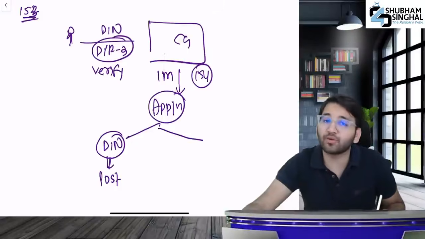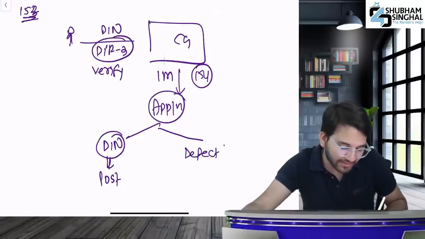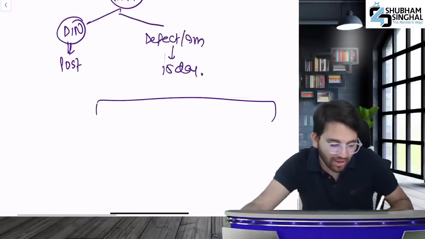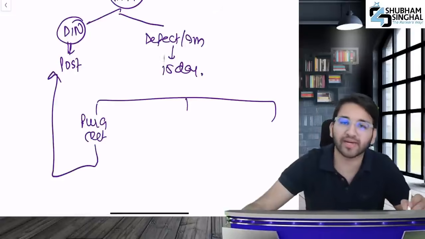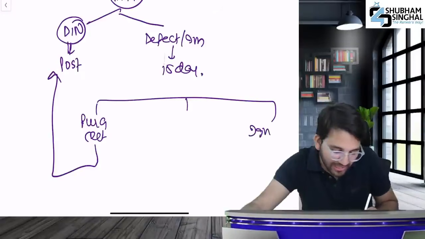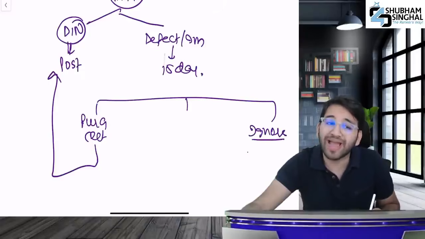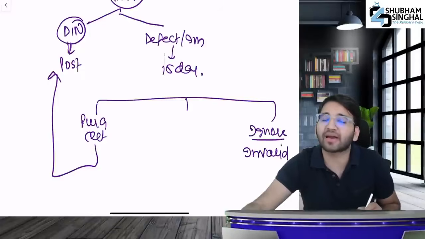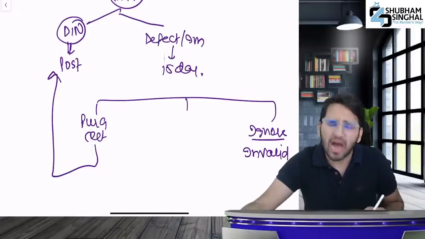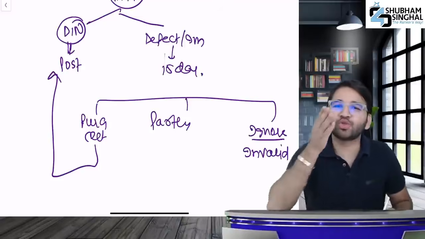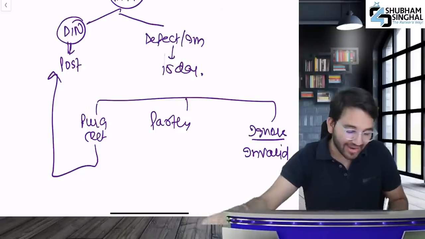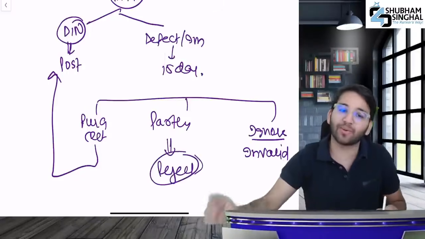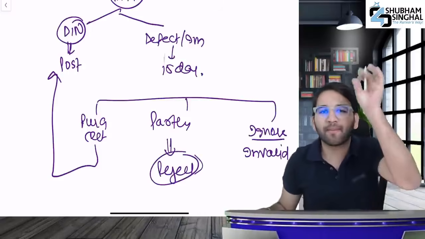If after giving the application number, any defect or incompleteness is found, then it will give you 15 days time. You will rectify it within 15 days. What can happen? Either you rectified it completely, then it will allocate DIN. But it's possible that you completely ignored it and took no action. If no action is taken, then your DIN will be declared invalid. However, if you have only partially rectified it, then it will say that your application is rejected and now go and file a fresh application. Okay? But an amendment has come.